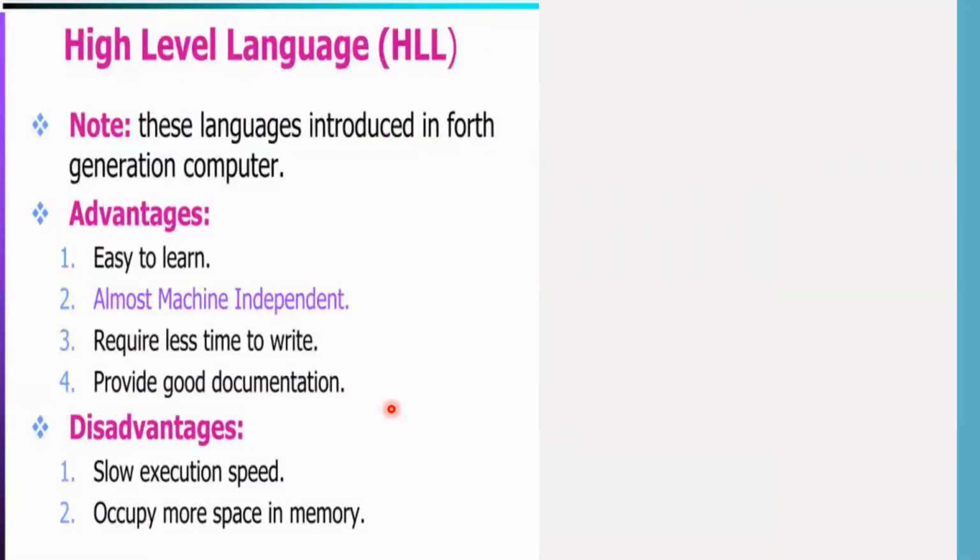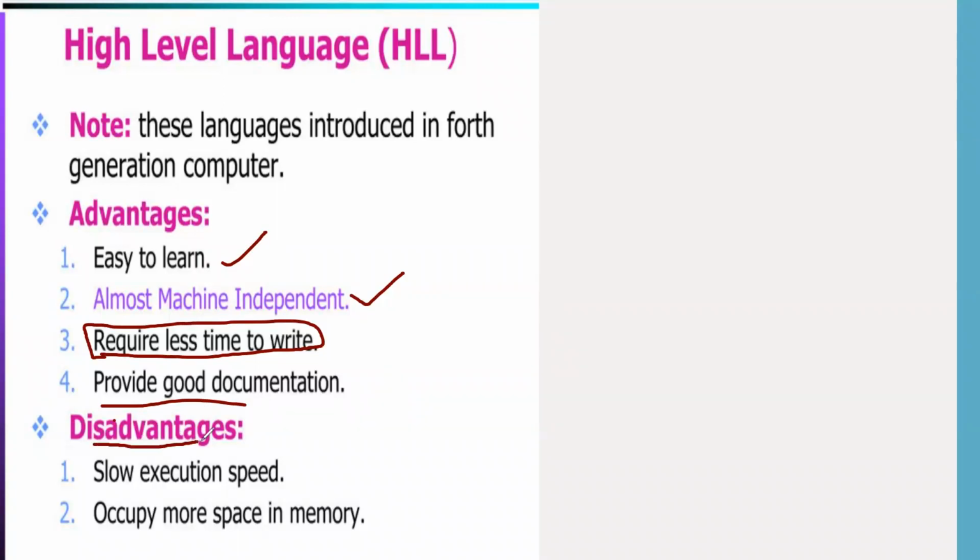Then what happened? High level languages came into picture. Now these languages are known as fourth generation language. What were the advantages? Very easy to learn, almost near to machine independent, require less time to write. Why? Because the syntaxes were more like English syntaxes. That is why it was easier for the programmer to write the code. They also provide good documentation. All the details of the language are given in proper documentation.